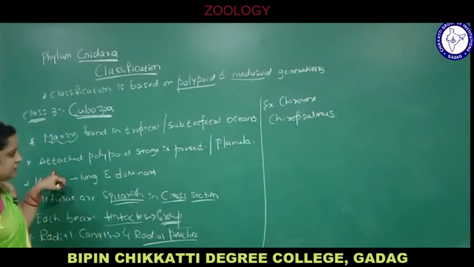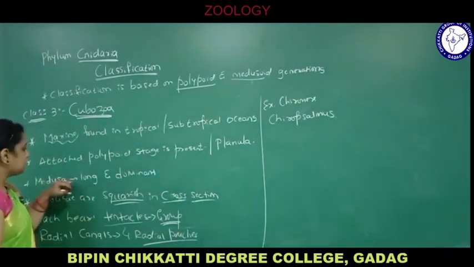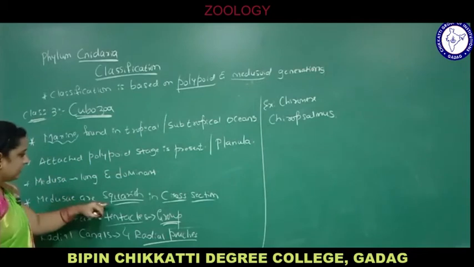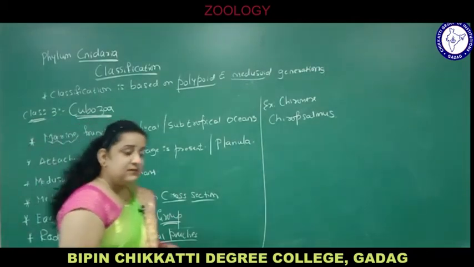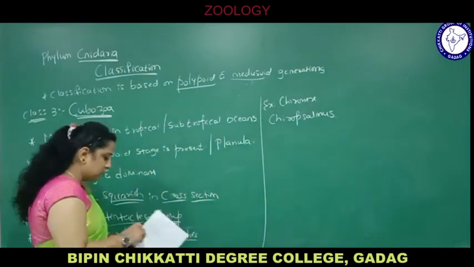Attached polypoid stage is present, that is the planula stage. It is a larval stage. Medusa is long and dominant. Medusae are squarish in cross section. Squarish means they appear square in cross section. So this is about class Cubozoa.